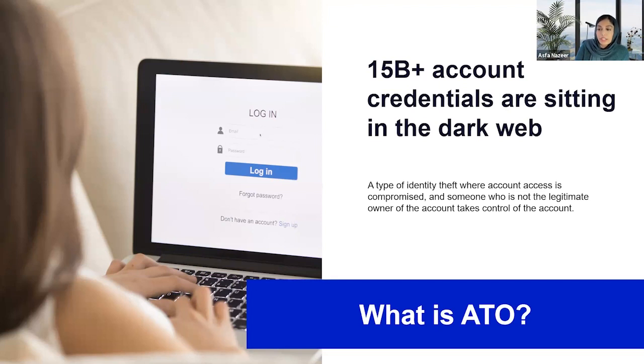With 15 billion account credentials sitting on the dark web, bad actors are buying usernames and passwords for a couple dollars without any hassle, which are ultimately the keys to unlocking one's sensitive information. Now, ATOs can range across a variety of industries like social media to fintech and even gaming.